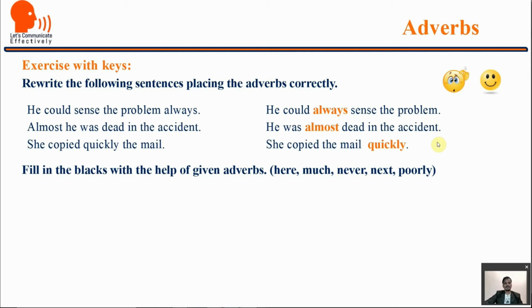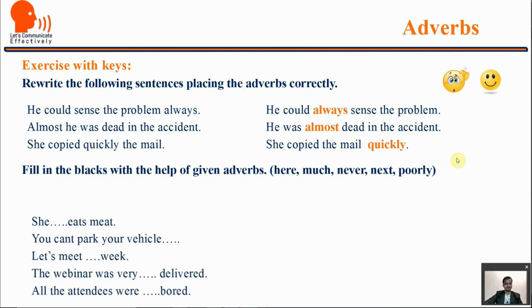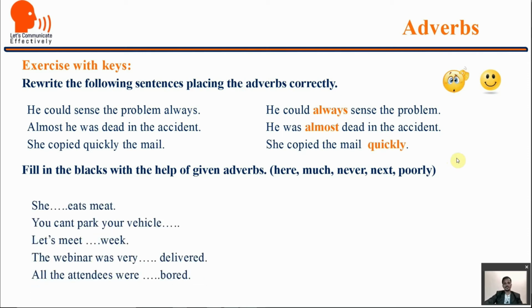Second exercise, fill in the blanks with the help of the given adverbs. Here: much, never, next, and poorly. So here it goes. Fill in the blanks with the given adverbs. She ... eats meat. You can park your vehicle ... Let's meet ... week. The webinar was very ... delivered. All the attendees were ... bored. This is a bit simple.